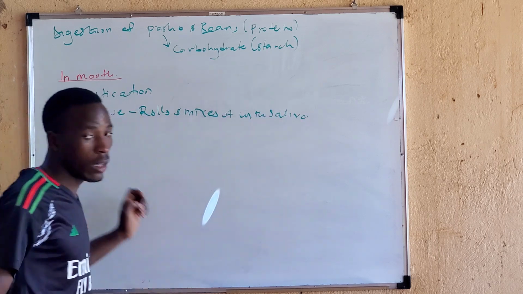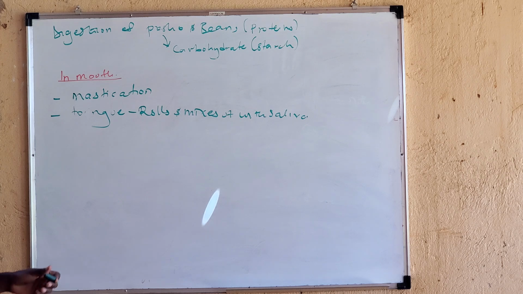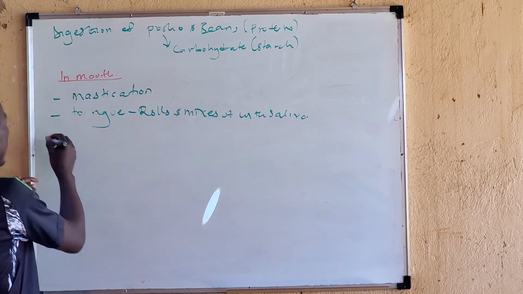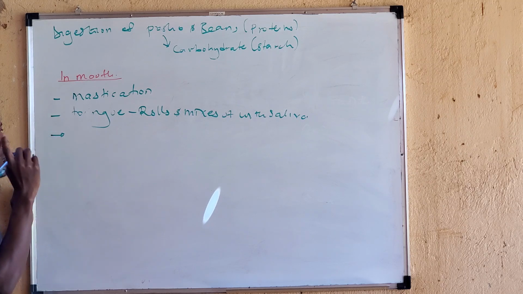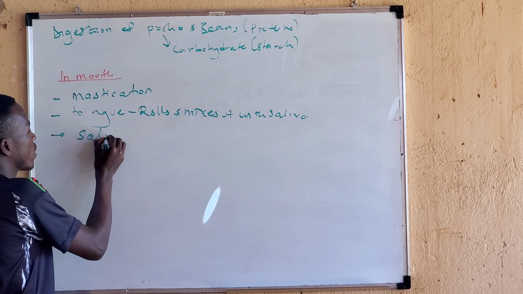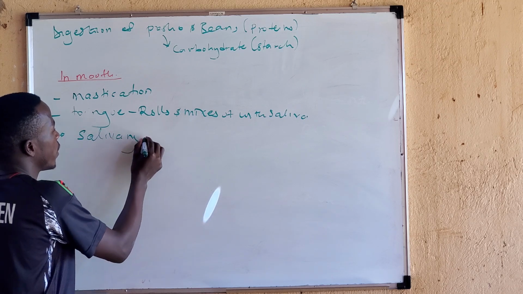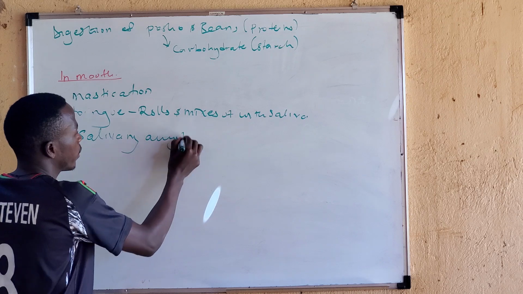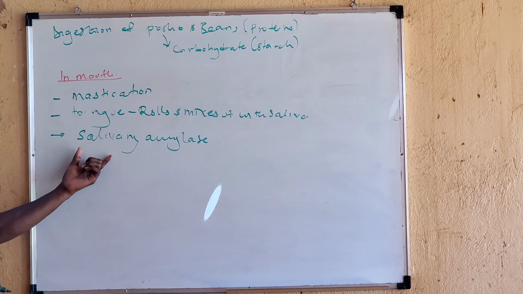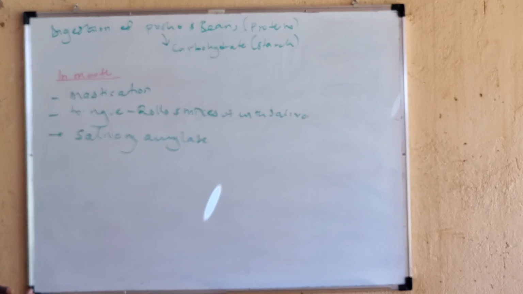Now, after mixing food with saliva, ladies and gentlemen, the saliva contains an enzyme called salivary amylase. Where is it coming from? From the salivary glands. Altogether.